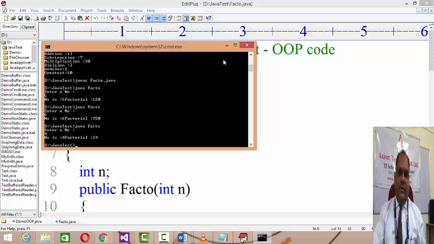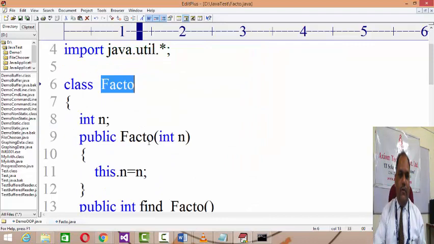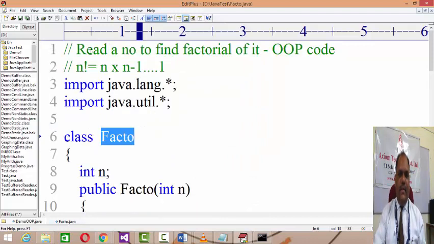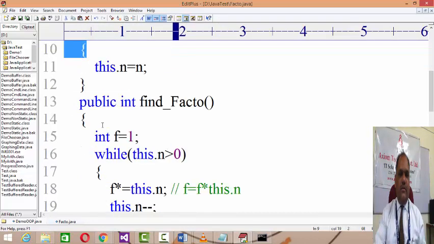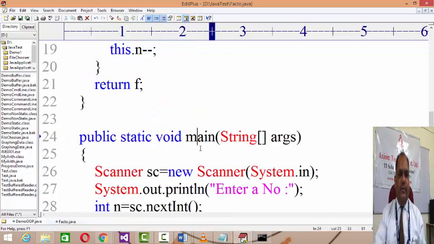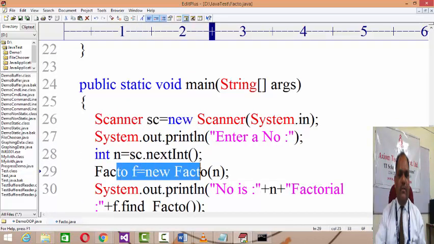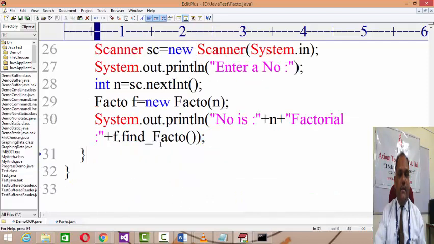Right? So if you look at the code over there, what you find, because I'm trying some basic and simple examples, right? Class Facto, private data, constructor, method to process, and then you go to the main, read the value, create the object, and then you call the method over there.